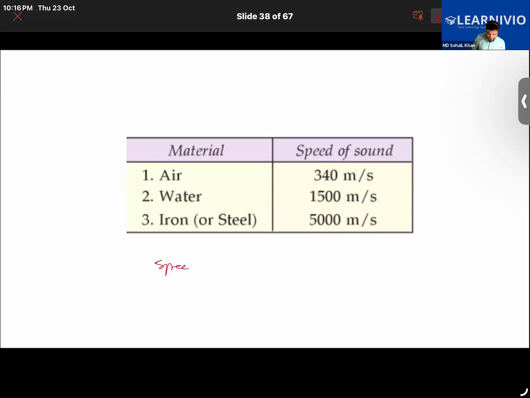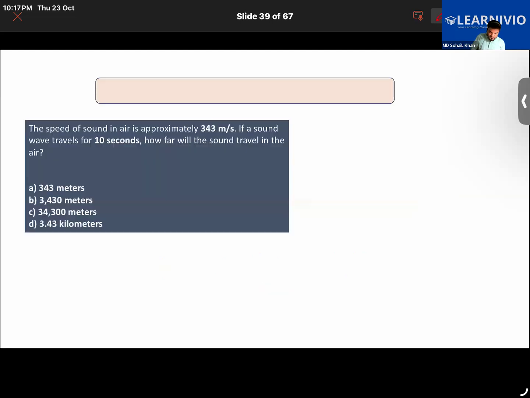So the speed of sound increases with the density of the medium in which it is traveling. Okay. Now say we have a sample question. The question says the speed of sound in air is approximately, let's say, 343 meter per second. And if a sound wave travels for 10 seconds, how far will the sound travel in the air?